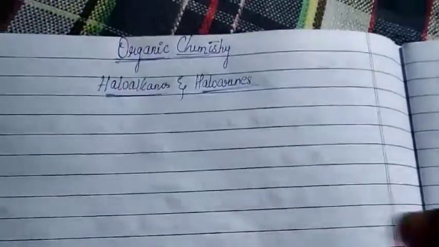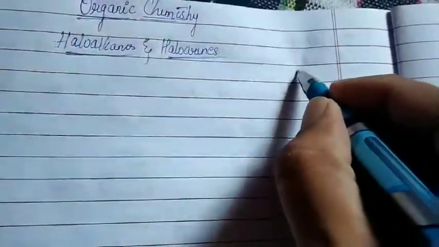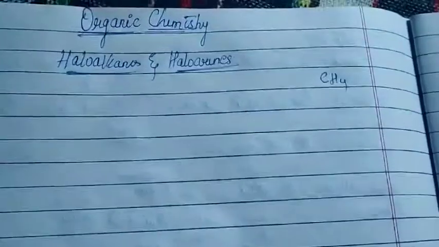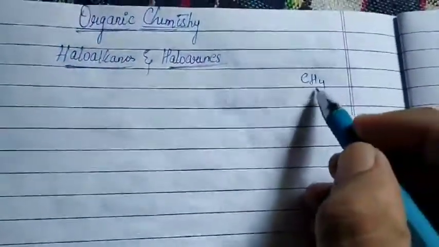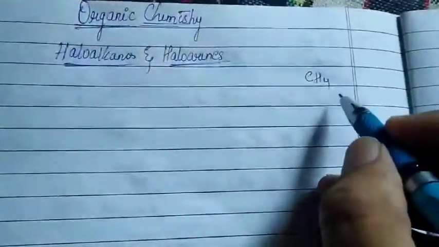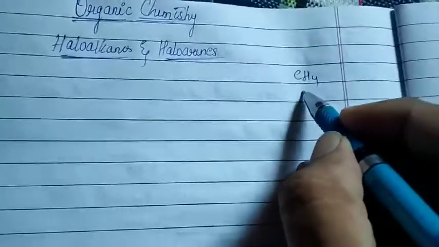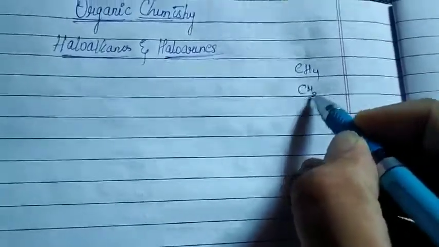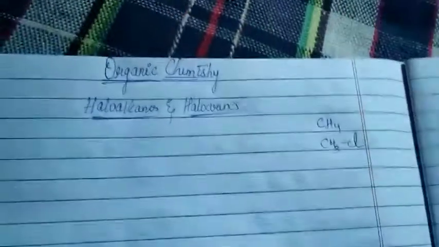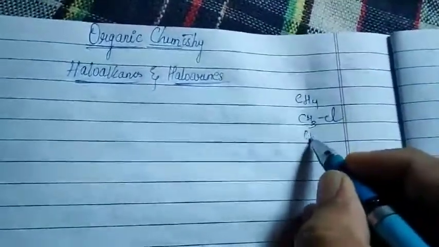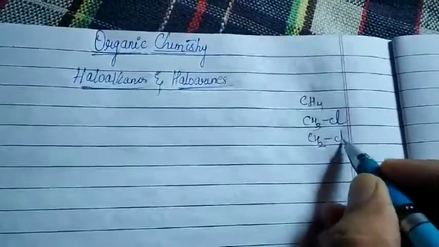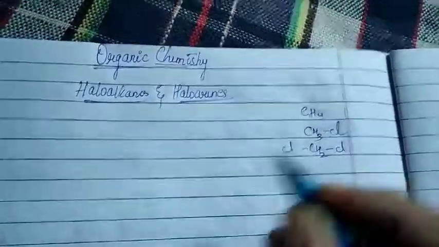First and foremost, we have to understand generally how these structures look. Basically, if I am going to write methane, how can I write? Yes, CH4. When I consider this as methane, in case I have to write its haloalkane, how will I do it? Of course, I could remove one hydrogen and add my Cl. I can remove another hydrogen and add two Cls.